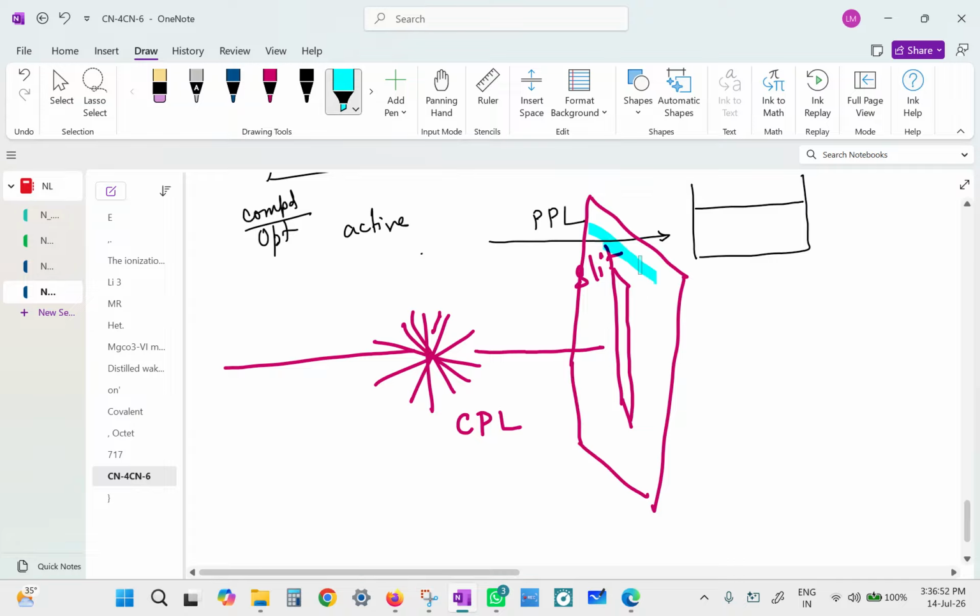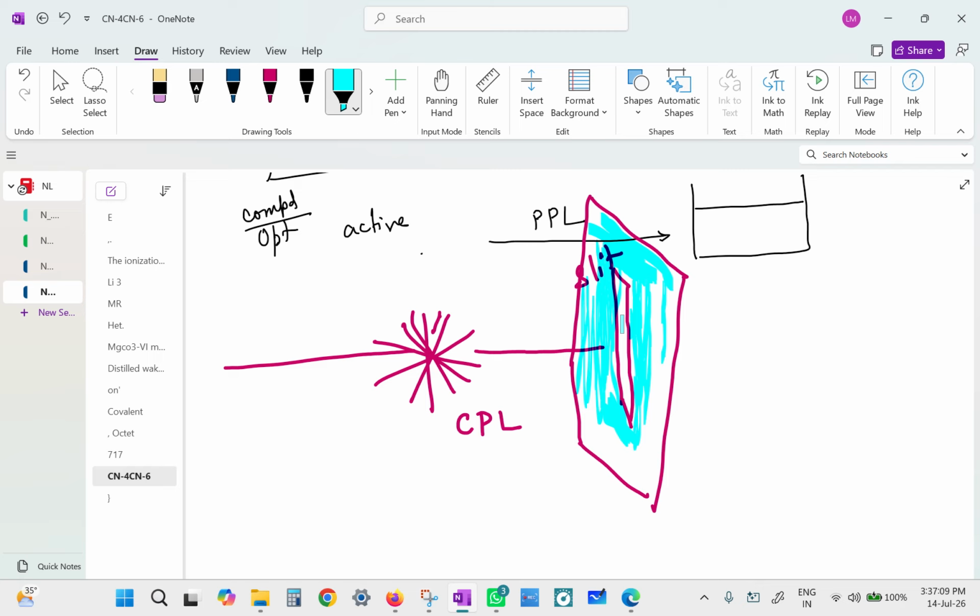So all this is opaque, only the inner rectangle is allowing the light. The rest of it is a cardboard, I assume. It's opaque. So the light which escapes this slit alone will come out, isn't it? Let us say this alone comes out. The rest of it will be held back, right?